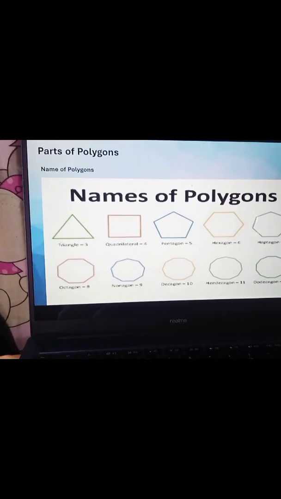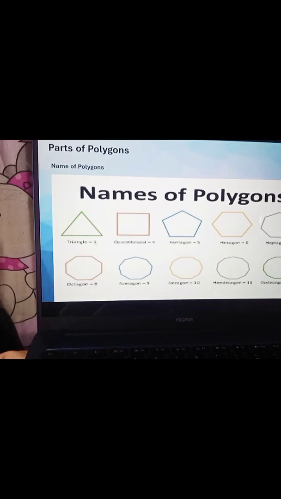Next, parts of the polygon and the names of the polygon. I said earlier the codes of the polygon. This is the face of the triangle. It has 3 sides. Let's count: 1, 2, 3. Our endpoints are 1, 2, 3. It's called triangle, from the word tri. It has 3 sides.